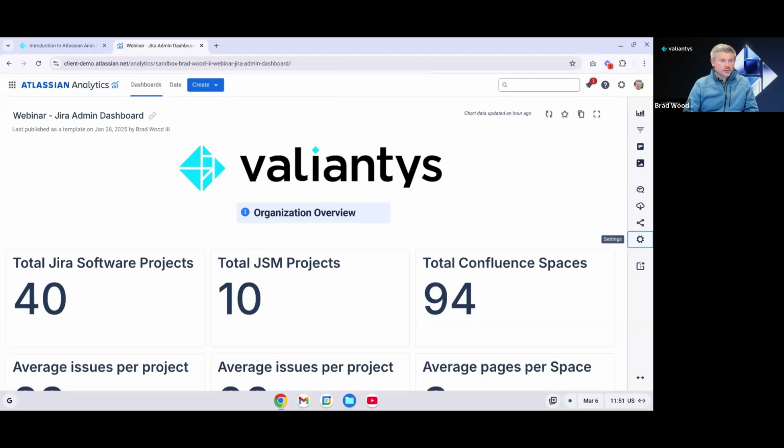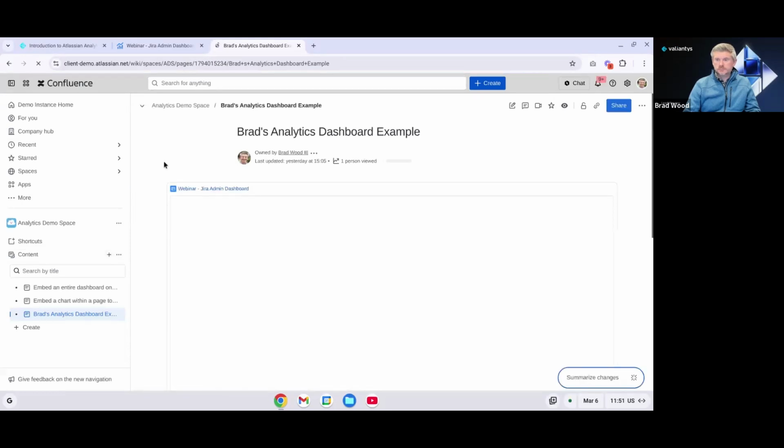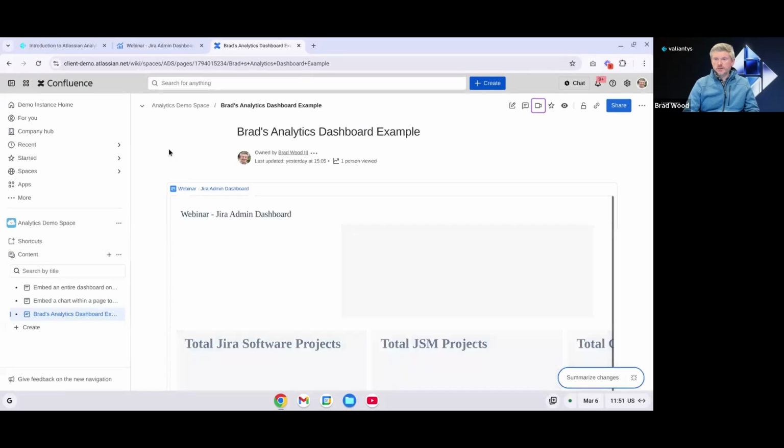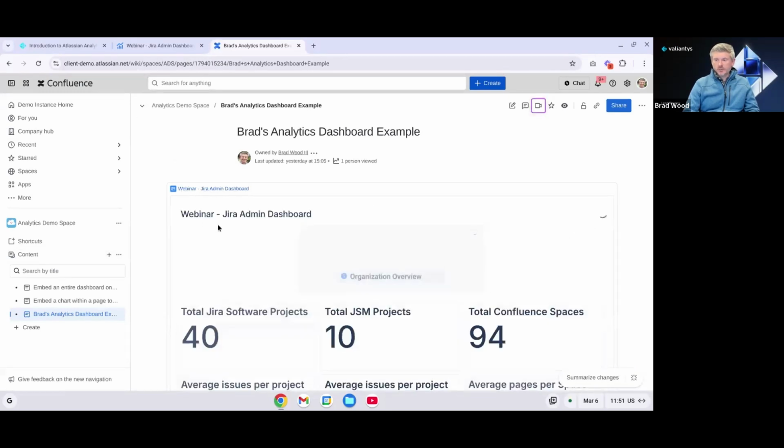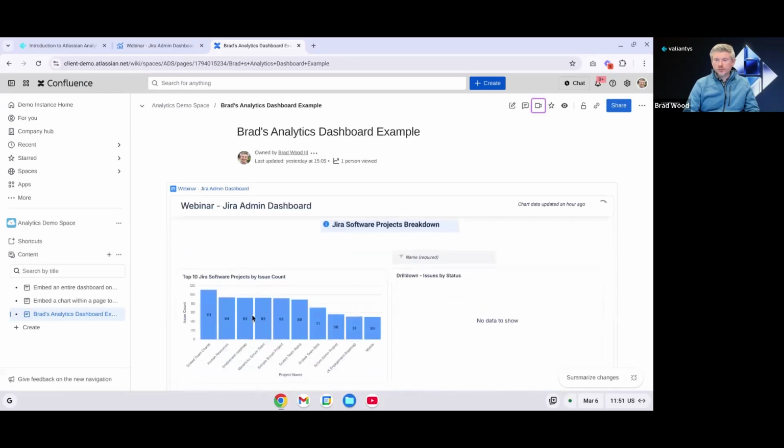One other thing I'd like to show is you can actually embed a dashboard into a Confluence space. So I'm going to head over to Confluence really quickly, and we'll see what this looks like. Give it just a second to load. And here's that same dashboard that we saw earlier, and all of our content is here. So our logo and our info panel, all of our charts are here. Our controls are here, and they are fully functional. So if I click on one of these again, I can get that drill down chart to populate.